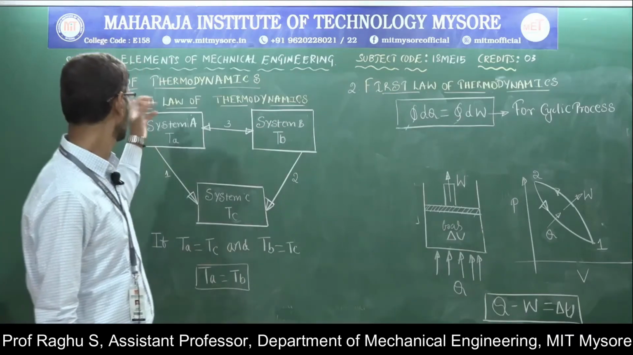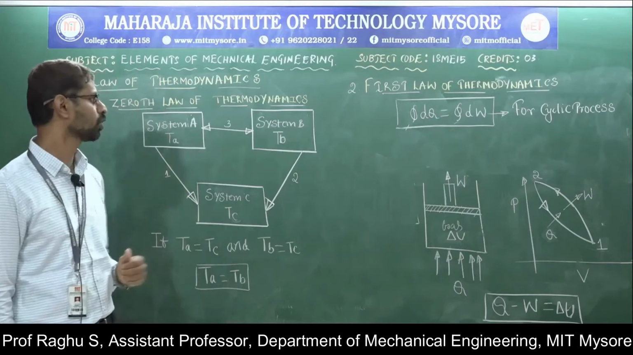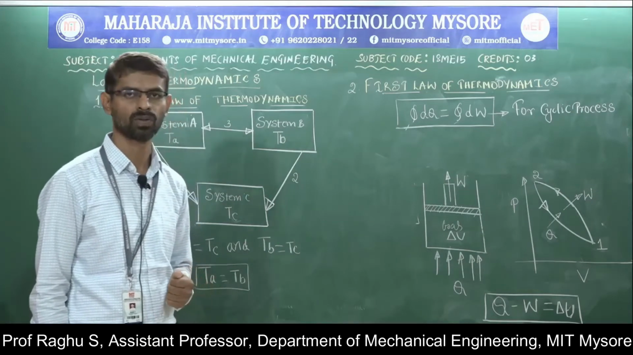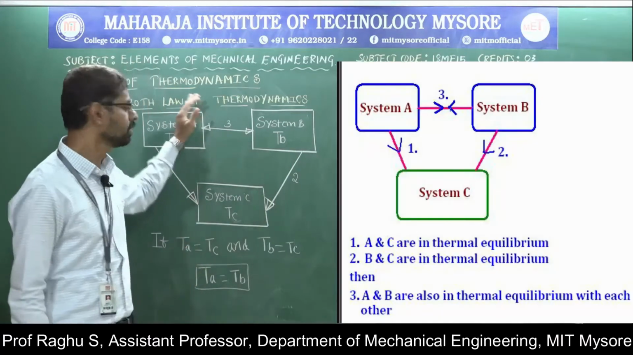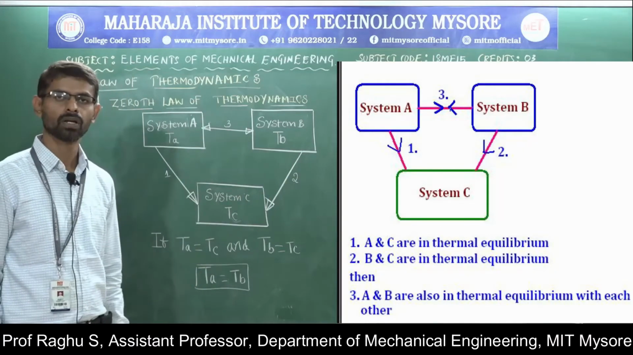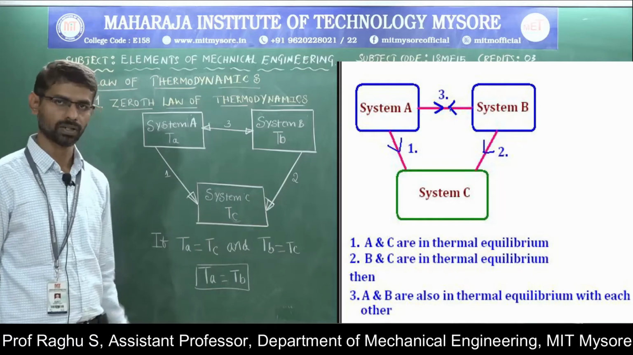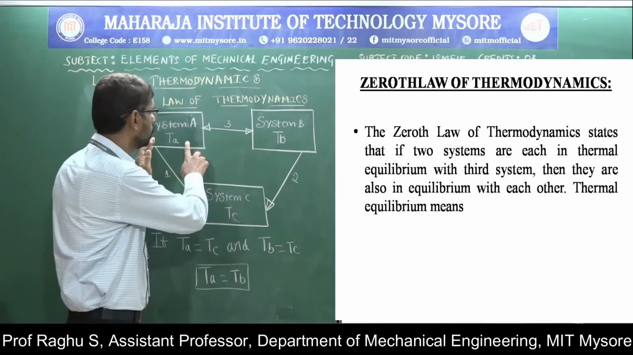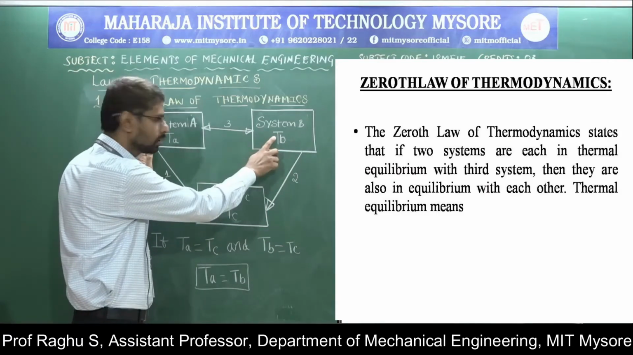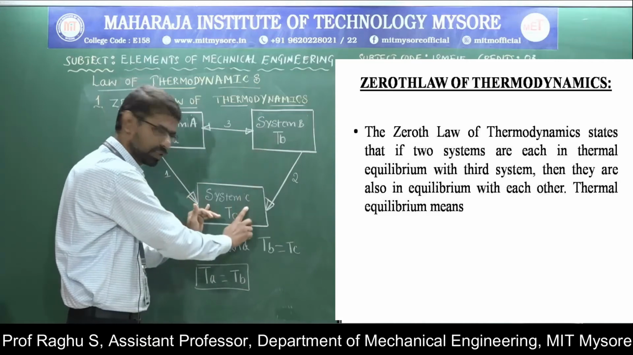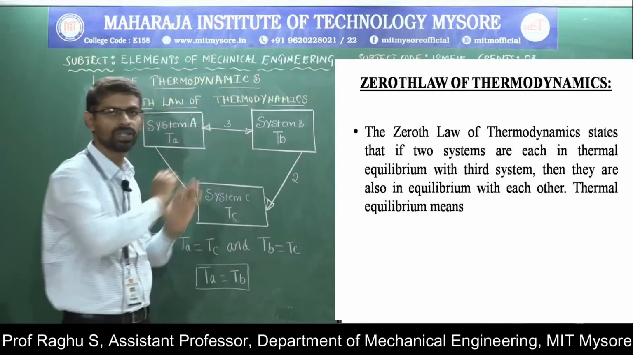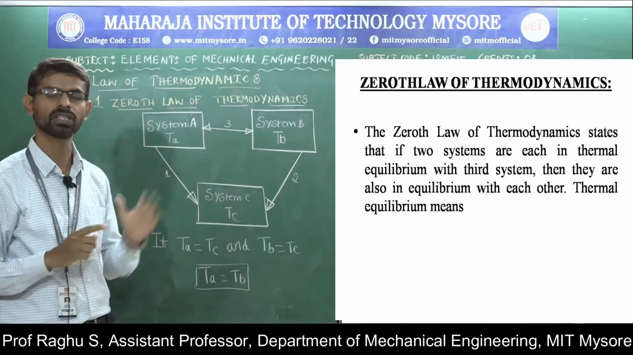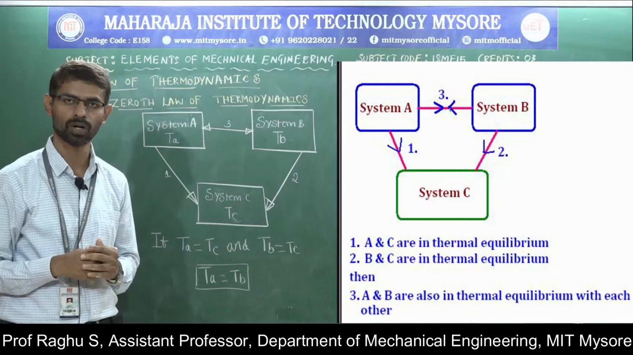Okay, here in the syllabus we have the zeroth law of thermodynamics, first law of thermodynamics, second law of thermodynamics and third law of thermodynamics. So first let us discuss the zeroth law of thermodynamics. The zeroth law of thermodynamics states that if two systems are in thermal equilibrium with a third system, then these two systems are in thermal equilibrium with each other. So this is the statement of the zeroth law of thermodynamics.